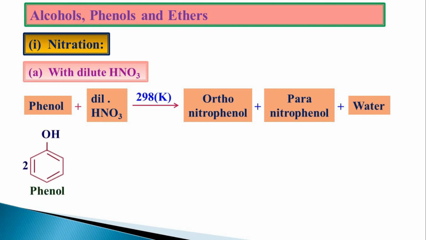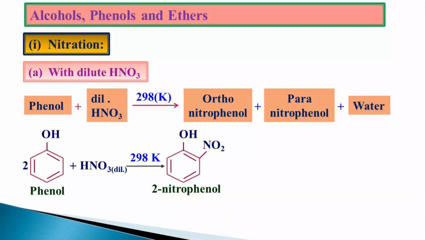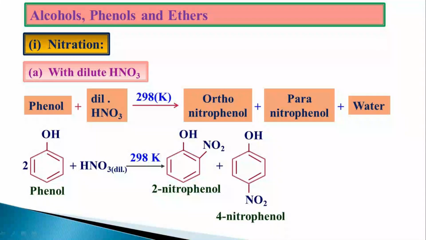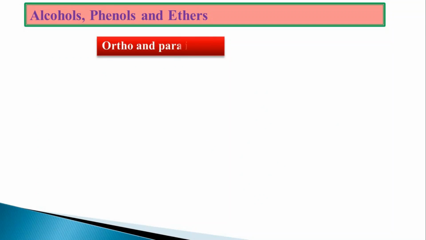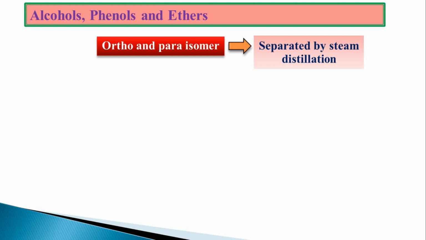The reaction: phenol plus dilute HNO3 giving rise to 2-nitrophenol, that is orthonitrophenol, ortho position NO2, and 4-nitrophenol, that is paranitrophenol, along with the water. These orthonitrophenol and paranitrophenol, both the compounds are isomers. They can be separated by steam distillation. Ortho and para isomers can be separated by steam distillation.